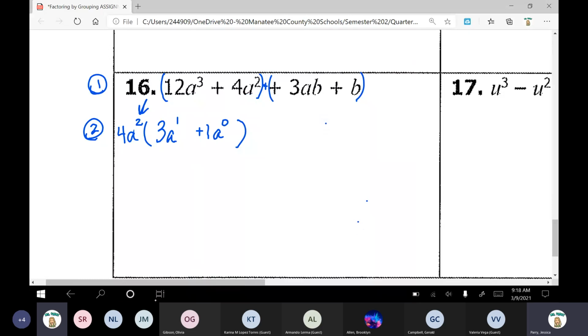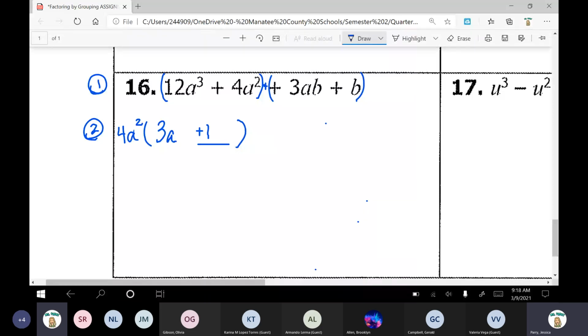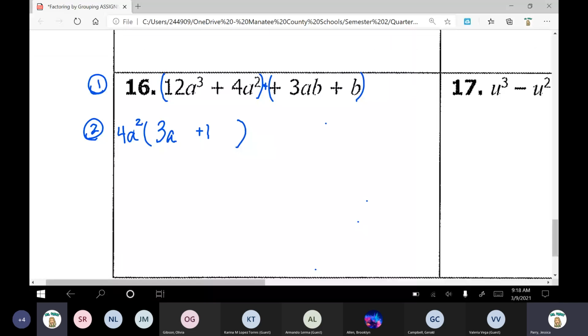So that one's done. Let's clean up our information here. Is there anything we need to clean up here? No, there's no 1s or 0s, so that one's good. Here we have this a to the power of 1. Erase that 1. And then here we've got a to the power of 0. Anything to the power of 0 is really 1. 1 times 1, or anything times 1, is really 1. So all we're left with is a plus 1 right there.